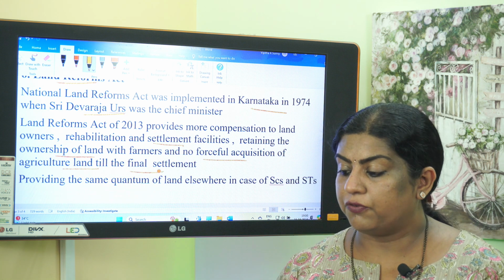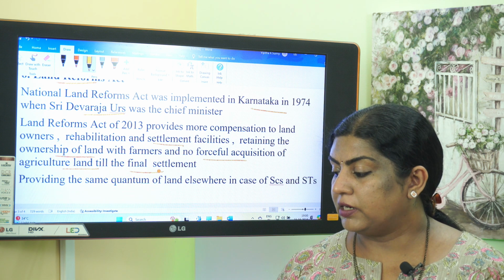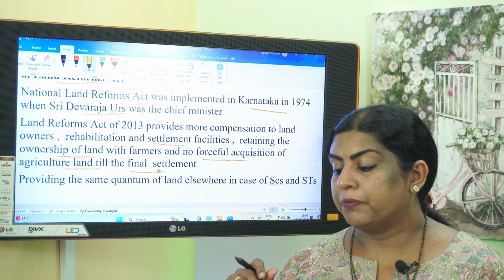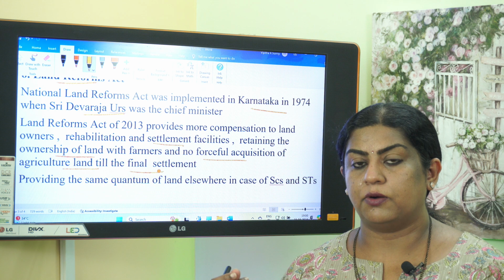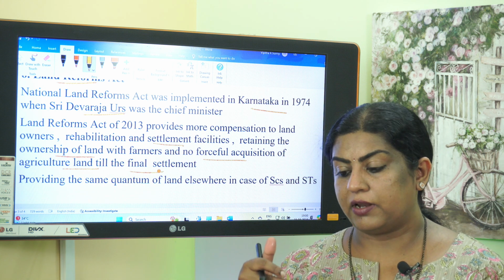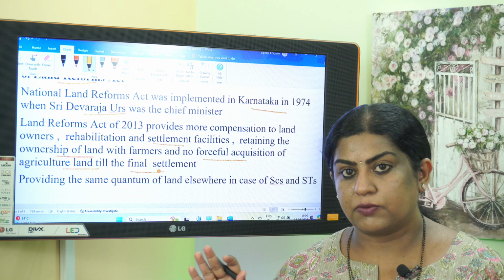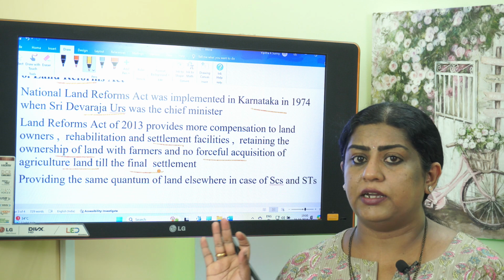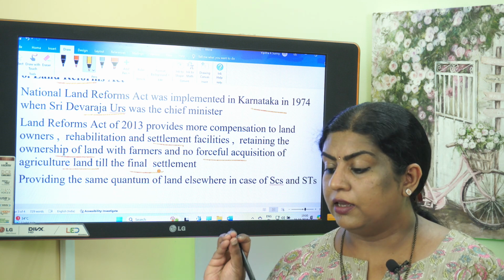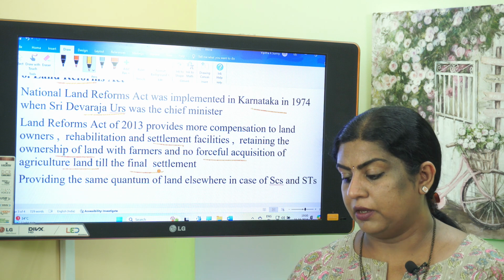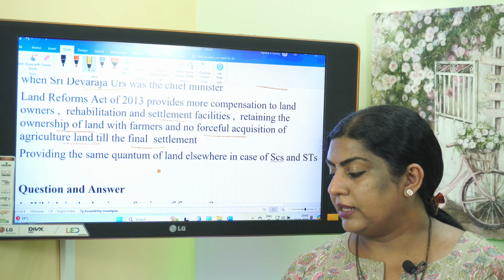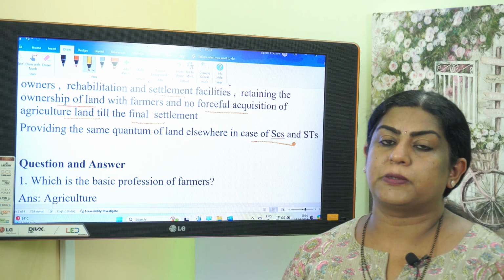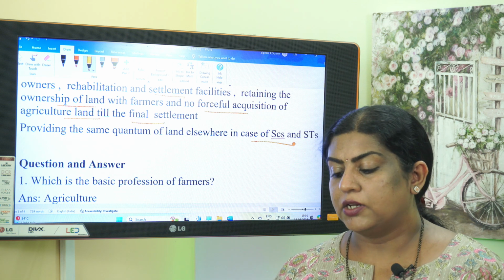So according to the Land Reform Act of 2013, it provides more compensation to landowners, then rehabilitation and settlement facilities, then retaining the ownership of land. So to protect the farmers from acquisition of land, retaining the ownership of land, no forceful acquisition. The government cannot forcefully take the farmers' land till the final settlement. So all these are provided in the Land Reform Act of 2013. Providing the same quantum of land elsewhere in case of SCs and STs. So that also was there. The same quantum of land was provided in the case of Scheduled Castes and Scheduled Tribes.